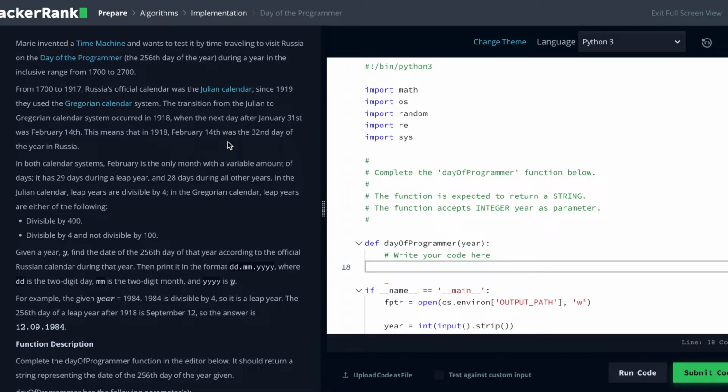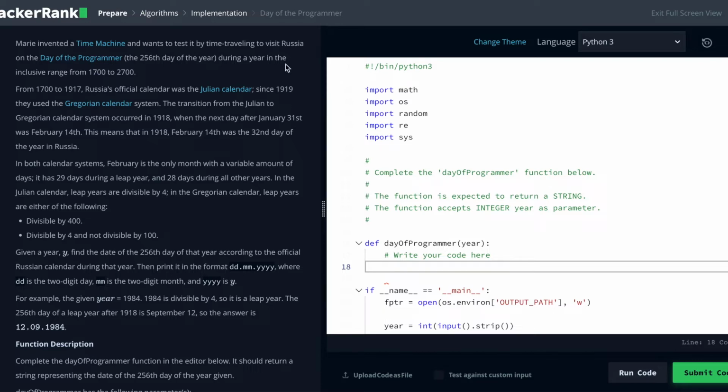The gist is that in the year 1918, Russia switched from the Julian calendar to the Gregorian calendar. And in doing so, they lost a bunch of days in their year because according to their Julian calendar, they were on January 31st, and they wanted to switch over on that day. And in order to catch up to the rest of the places that were operating on the Gregorian calendar, they had to jump ahead to February 14th. So essentially, they lost 13 days that year.